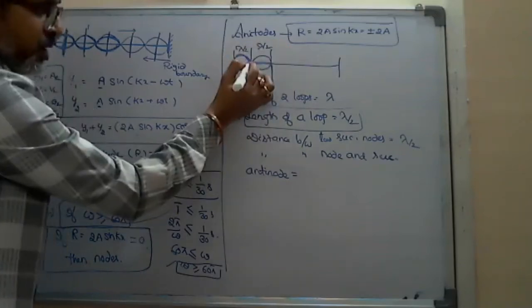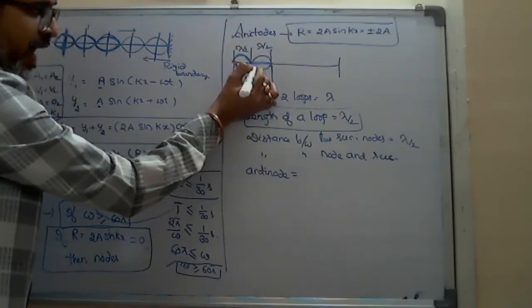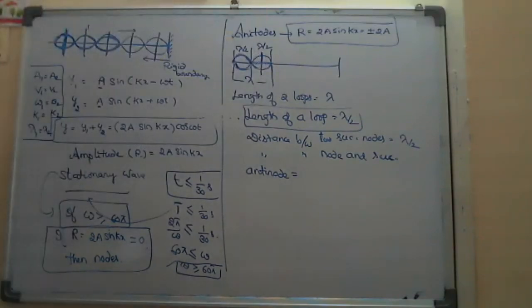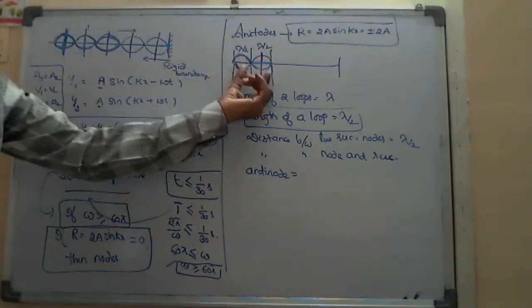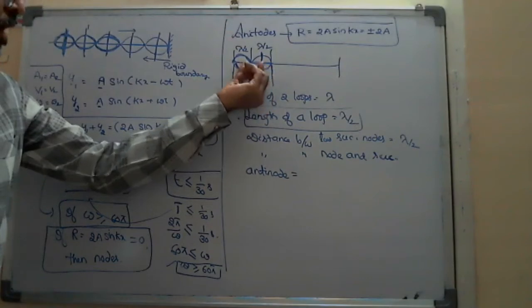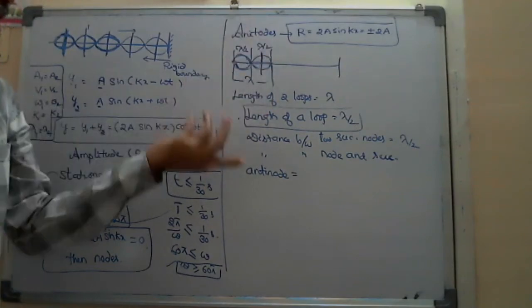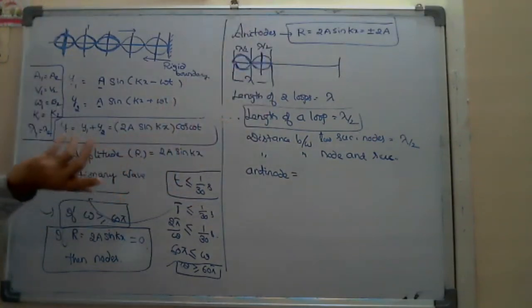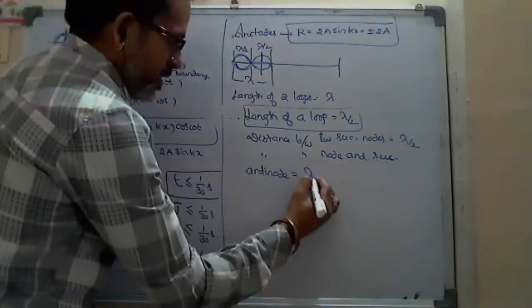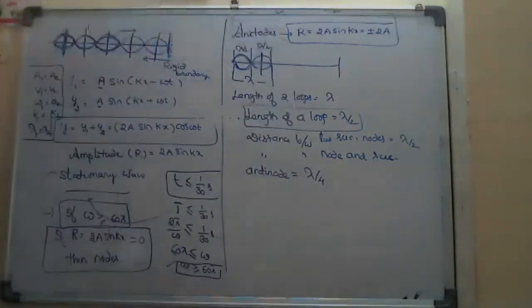He is asking the distance between the node and successive antinode, till here. That part is actually half of the length of one loop. Half of lambda by 2 is lambda by 4. So the distance between a node and successive antinode is lambda by 4.